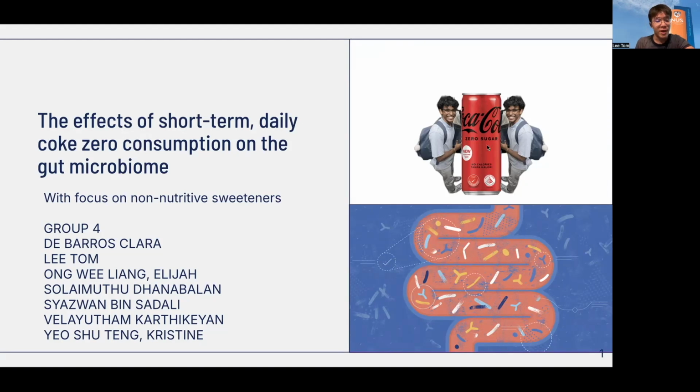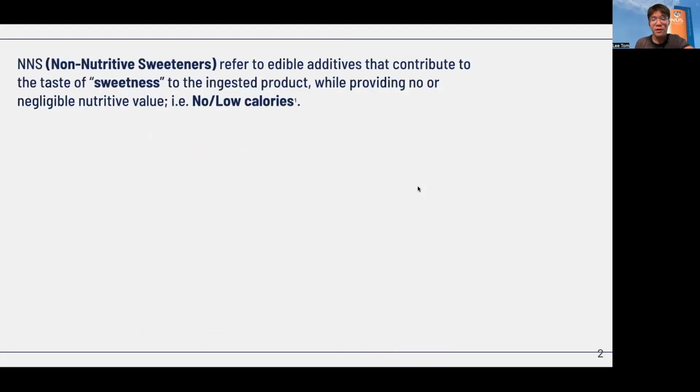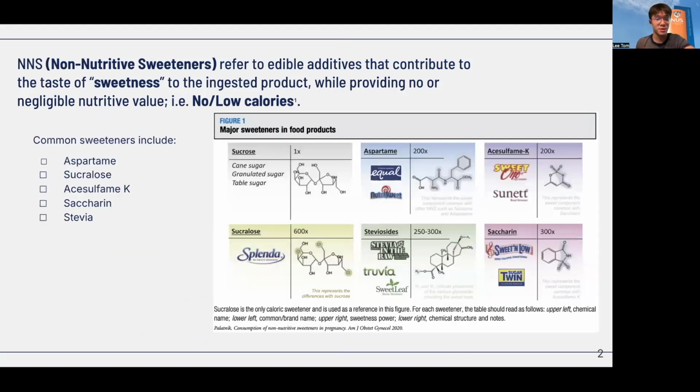Firstly, let me define what non-nutritive sweeteners refer to. They simply refer to any additive that can be added to foods to increase their sweetness while providing no or very little caloric value. Some common examples include aspartame, sucralose, and stevia. In our project, we'll be focusing most of our discussion on sucralose.